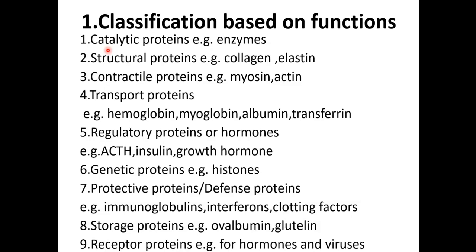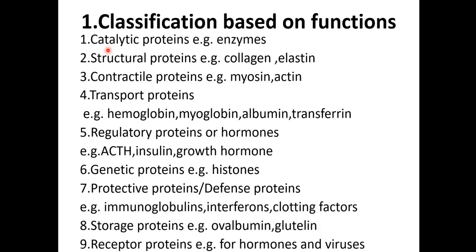What is the definition of enzyme? It is known as biological catalyst. One saying is there: all enzymes are protein, but all proteins are not enzymes. So the example for catalytic protein is our enzymes. The second type is our structural protein. Two examples, collagen and elastin.